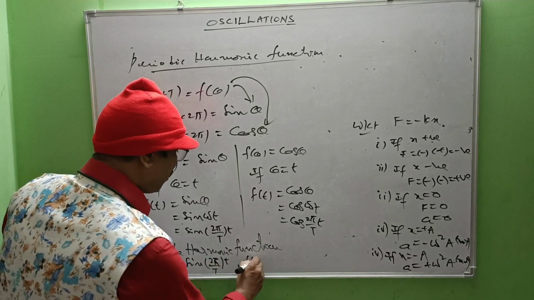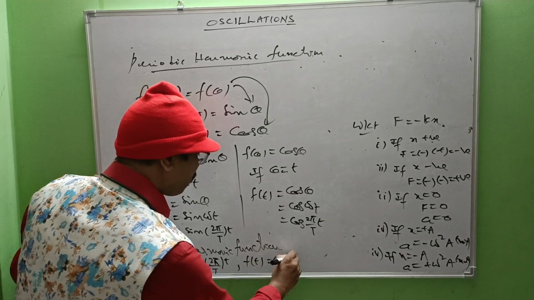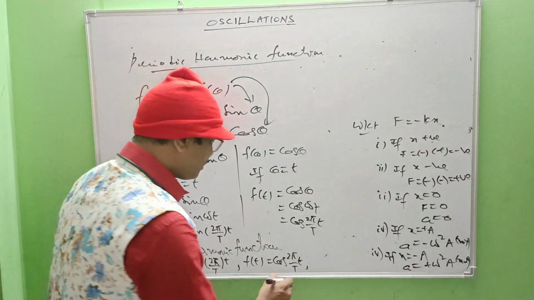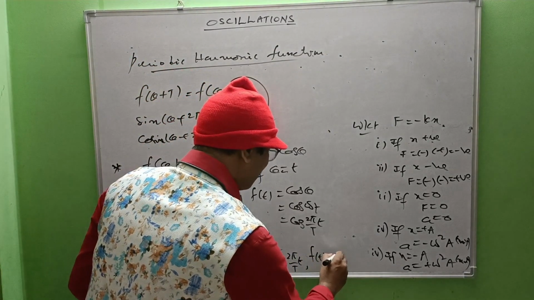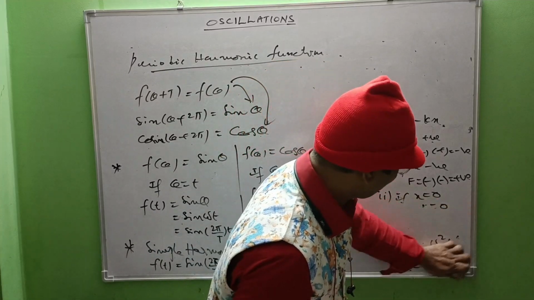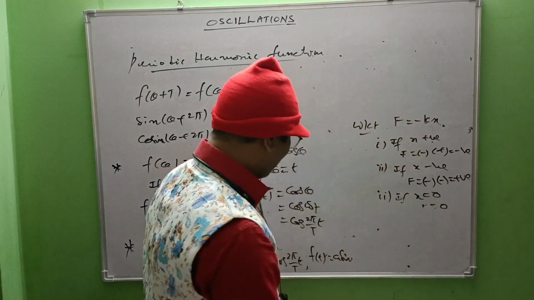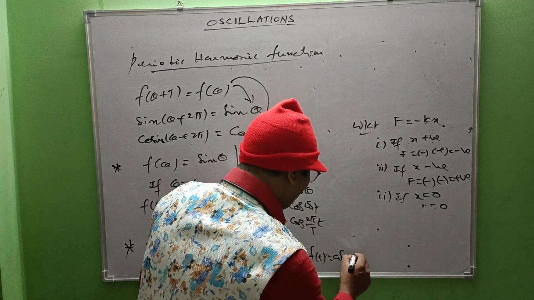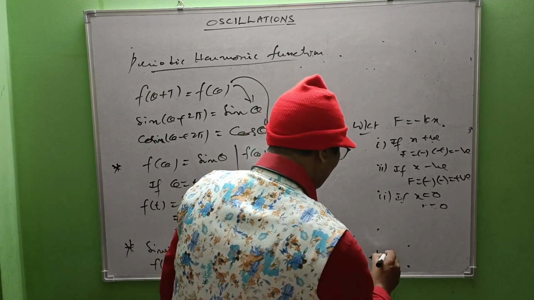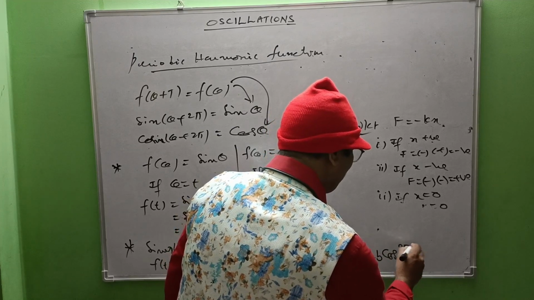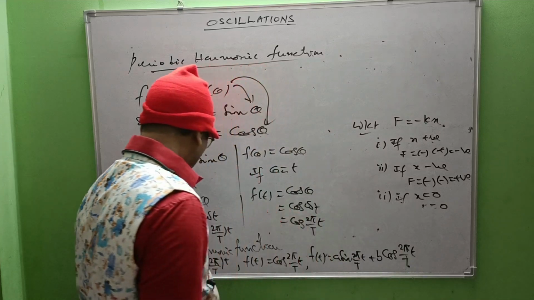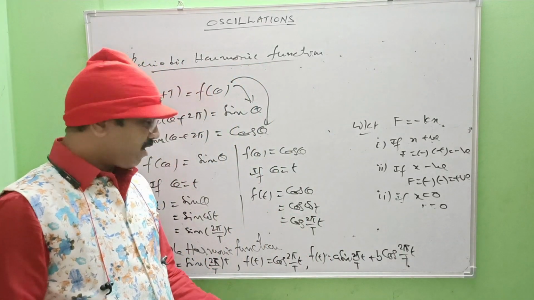Similarly, f of t equals cos 2 pi by capital T into small t, and a combination of both, that is f of t equals a sine 2 pi by capital T into t plus b cos 2 pi by capital T into t. These are said to be simple harmonic functions.